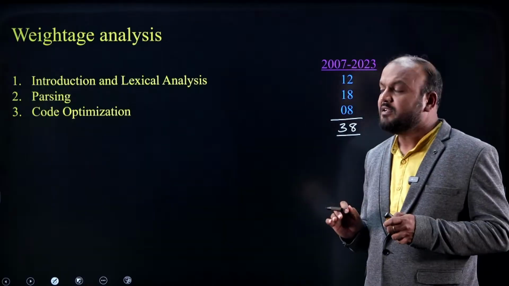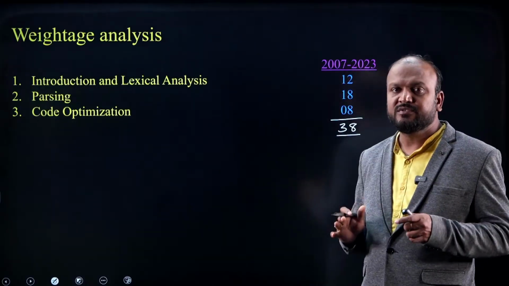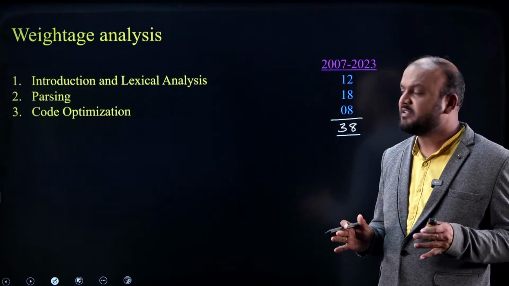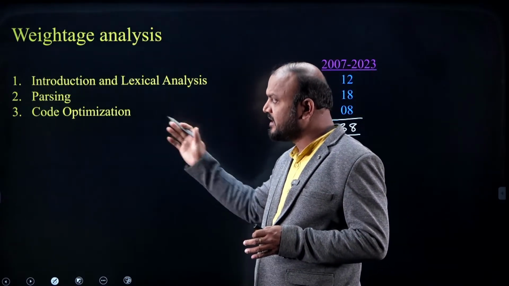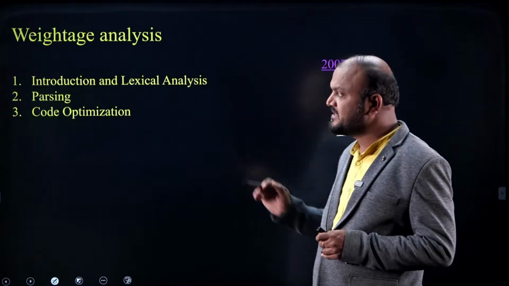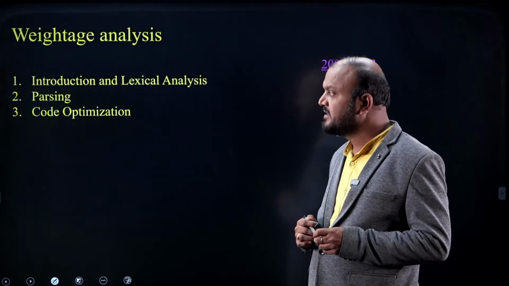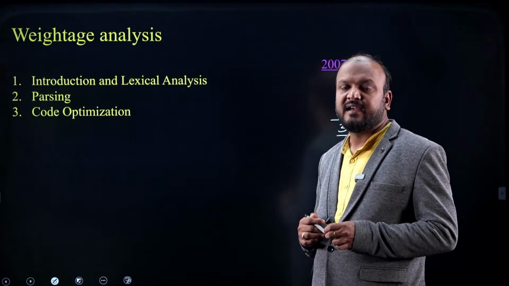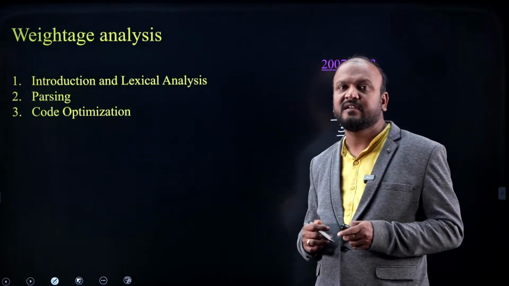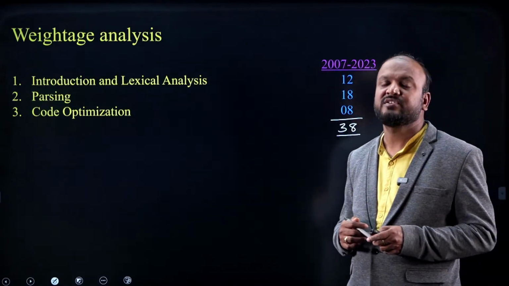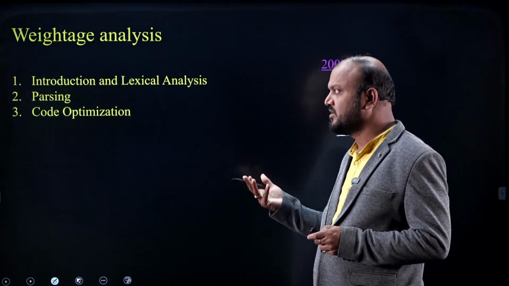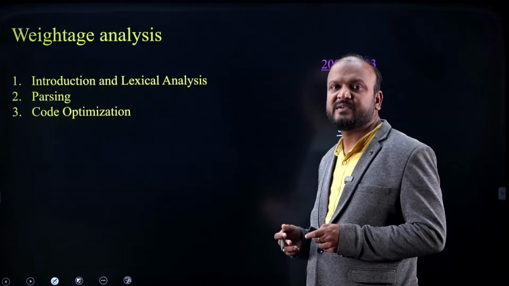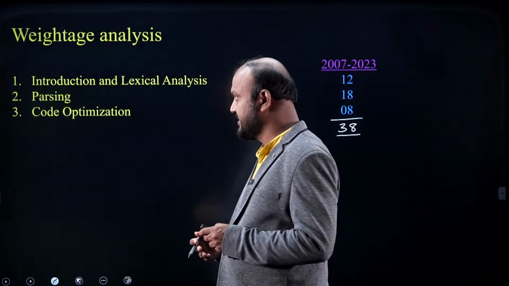Now, I have told you there are 6 topics in the syllabus. Of these, questions came from the first topic, the second topic and the optimization topic, that is, lexical analysis, syntax analysis and code optimization. So far no questions have been asked on syntax directed translation, intermediate code generation and code generation. Those are the topics from which no questions are there, and these are the topics from which questions are given.